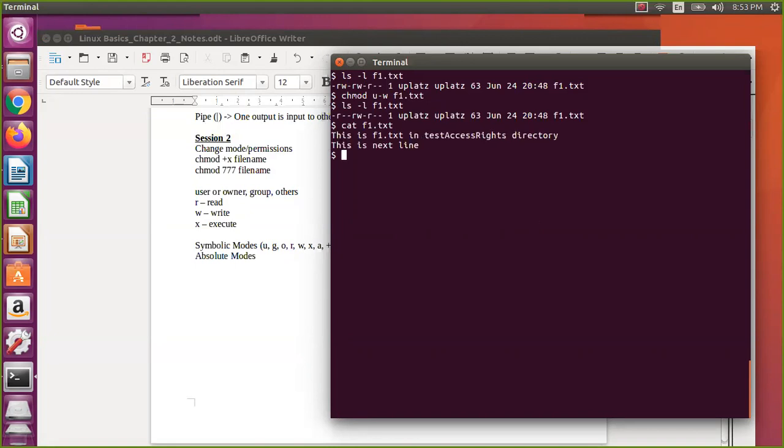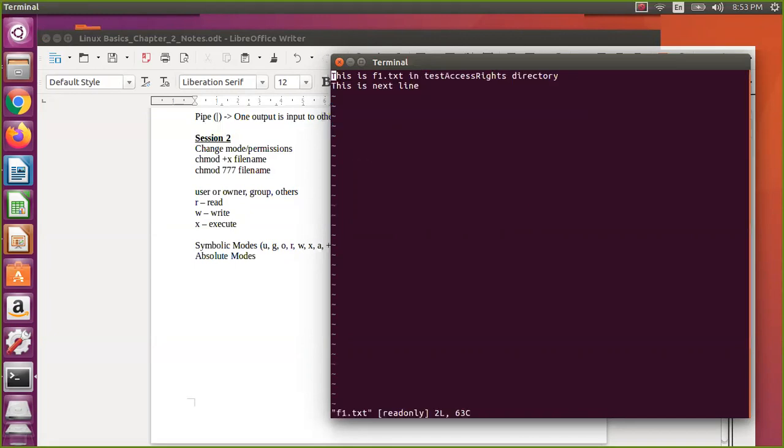So cat f1.text, I displayed this particular file because I have read permission. Now let us try to modify it. If you observe, this one is read only. I cannot modify. Let us try to modify. This is a modification, something I'm writing.